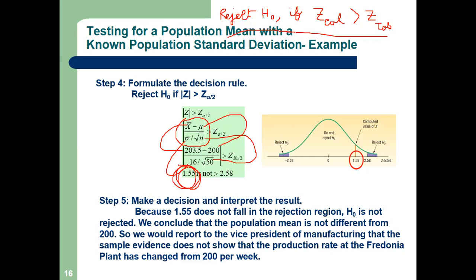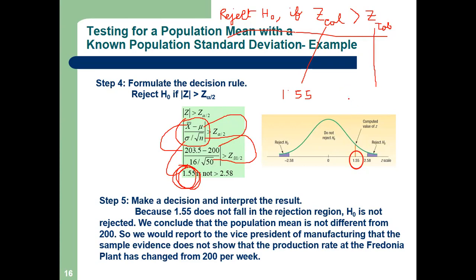Okay. So one value we have got, that is Z cal, that is 1.55. What is our next task? Z tab. Very good.